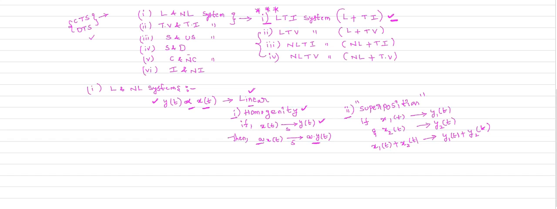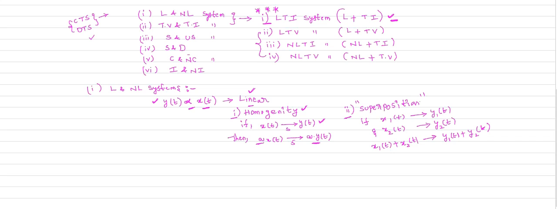What is the first condition? The condition of homogeneity. The condition of homogeneity states that whenever you scale the input, the same amount of scaling happens in the output also. So if you apply a times x of t, in the output also you will get a times y of t. That is the principle of homogeneity.